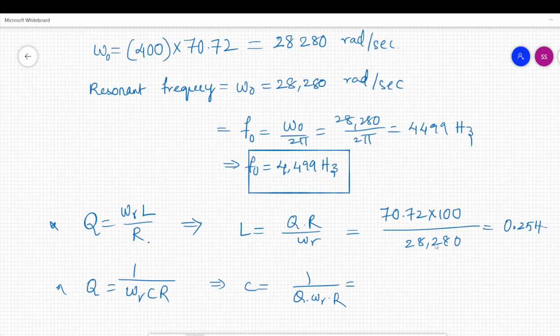You can then substitute this in the resonance frequency equation to obtain the capacitor. The capacitor will be equal to 5 nanofarads. So these are the values of the inductor and capacitor.